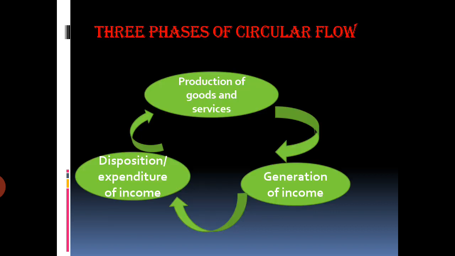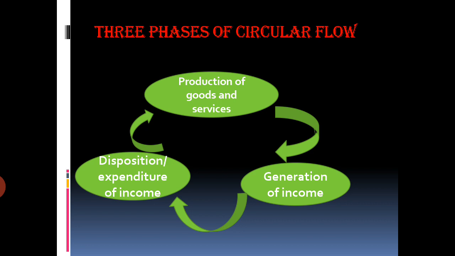Now, the three phases of the circular flow have been shown to you in the following diagram. The first phase we are talking about is production of goods and services. Second, it is generation of income. And the third is disposition or expenditure of the income. So, the very first phase we will be talking about is production of goods and services.